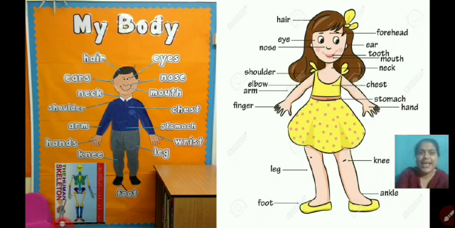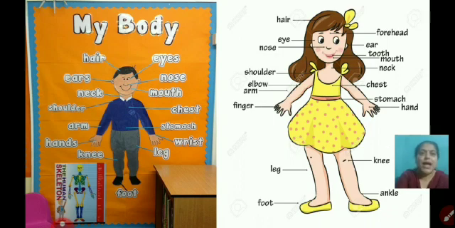Next one is leg. Touch your leg. It help us to run, jump, right? Next one is wrist. What do we do? We wear watch on our wrist. It looks good. Next is stomach. Wow, when we feel hungry, we eat food. Okay, that food goes into your stomach, and stomach helps us to digest our food. And next one is chest. When you put your hand on chest, you can hear the heartbeats, right? Chest protects our heart, right?